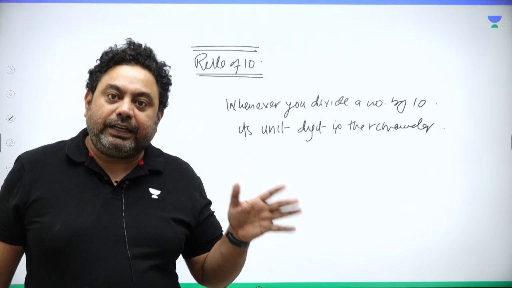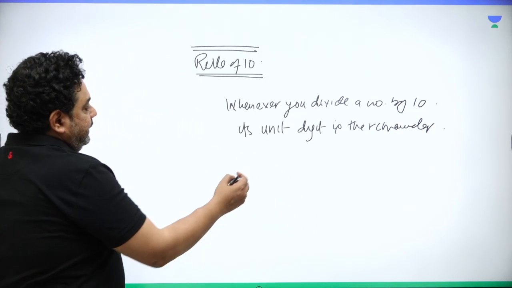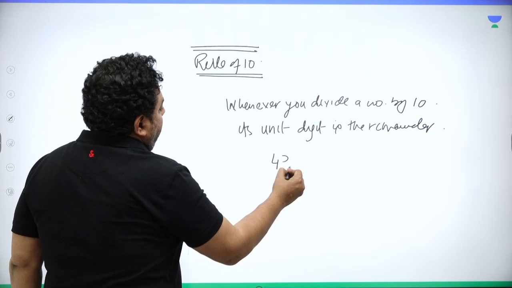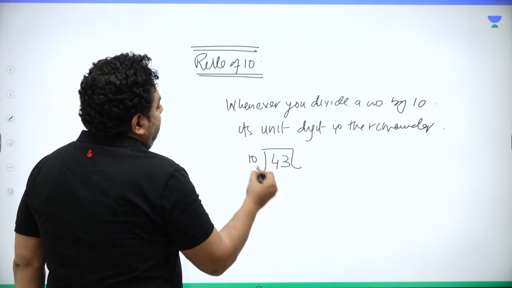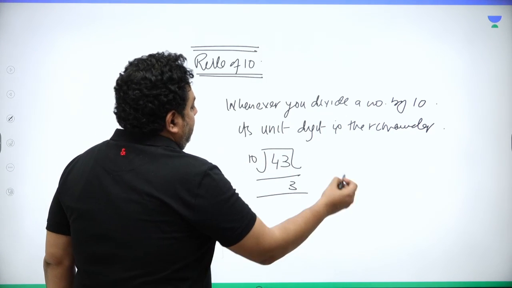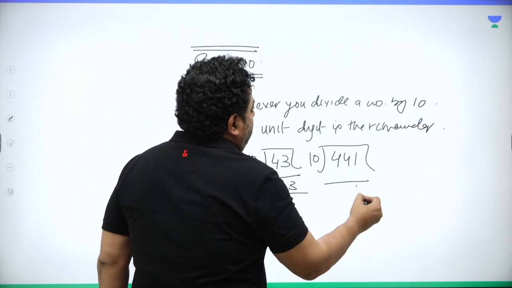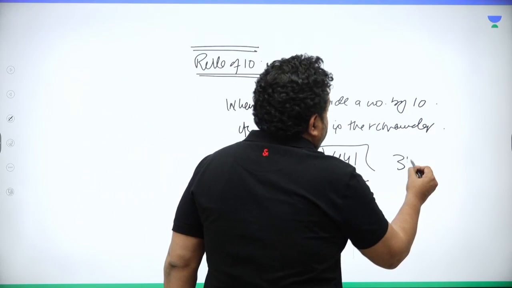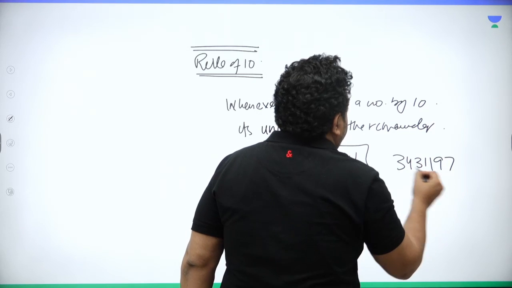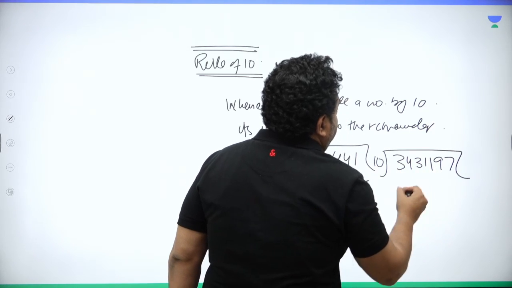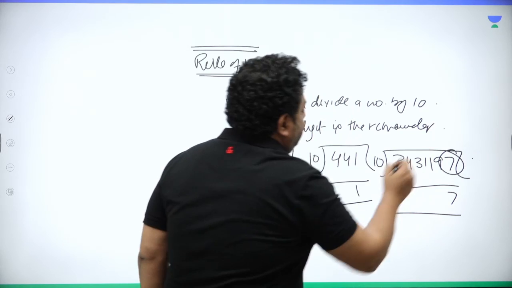So rather than writing, I can give you an example. Suppose I say 43. When you divide by 10, remainder is 3, right? 441, when you divide by 10, remainder is 1. 3, 4, 3, 1, 1, 9, 7. What is the remainder when divided by 10? Remainder is 7. Unit digit is the remainder.